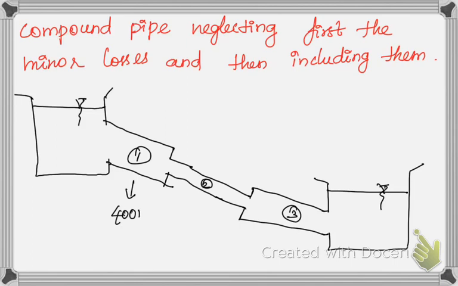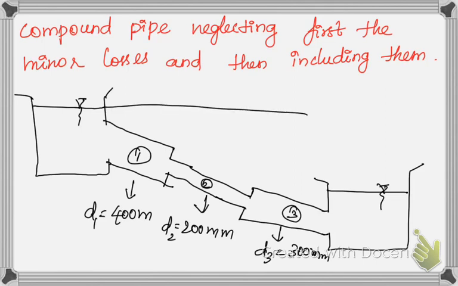So this diameter is 400 mm, the second pipe diameter is 200 mm, and the third pipe diameter is 300 mm, which are D1, D2, D3. Then they have given the difference in water level. So this height h is given to us as 16 meter. These are the major things we have to keep in mind. Now we can solve the problem very easily.